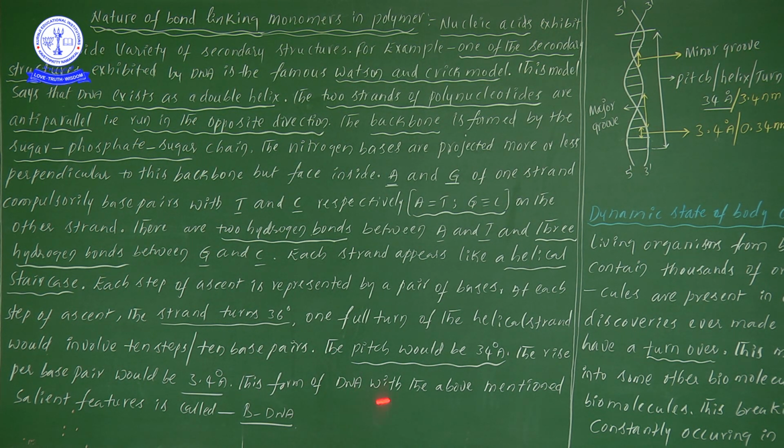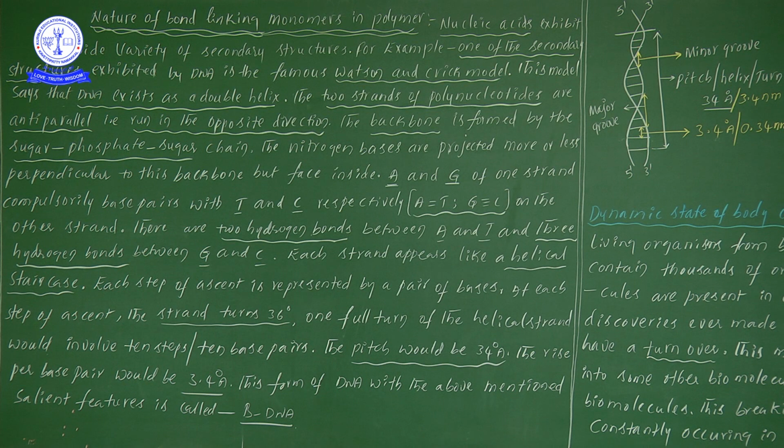Next, again coming to the information: this forms the DNA with the above-mentioned salient features, known as B DNA or B type DNA. A total pitch turn is 360 degrees, and one pitch length is 34 angstroms. Adenine always binds with thymine with 2 hydrogen bonds, and guanine always binds with cytosine with 3 hydrogen bonds.